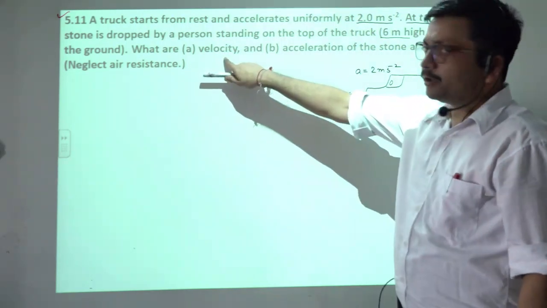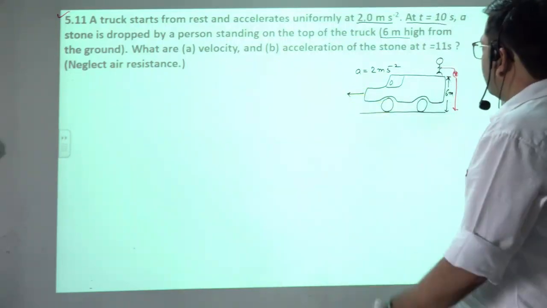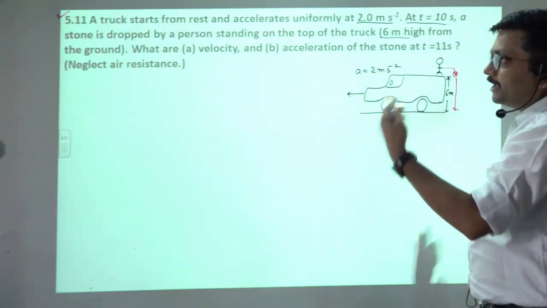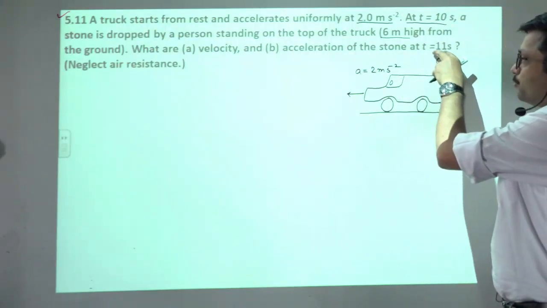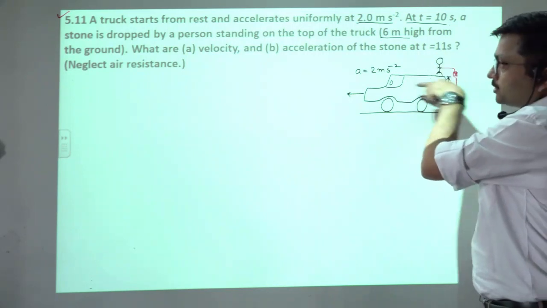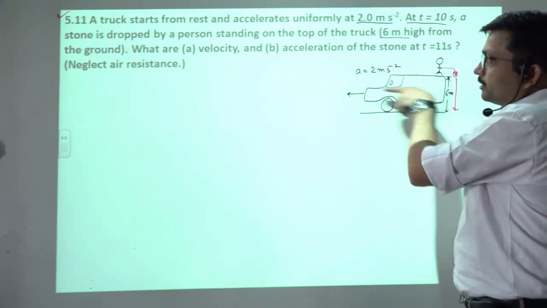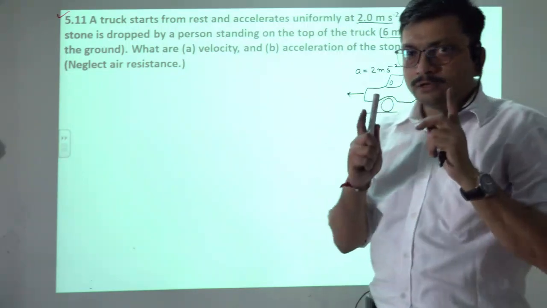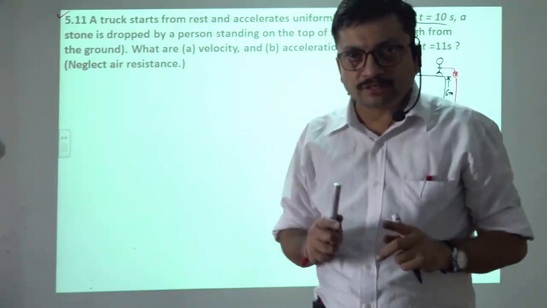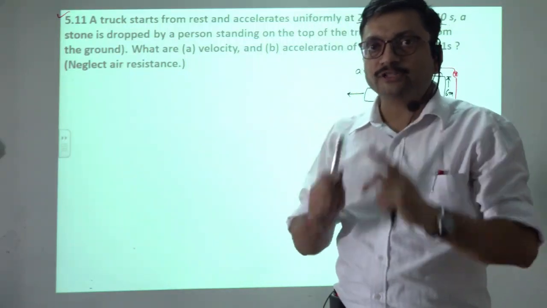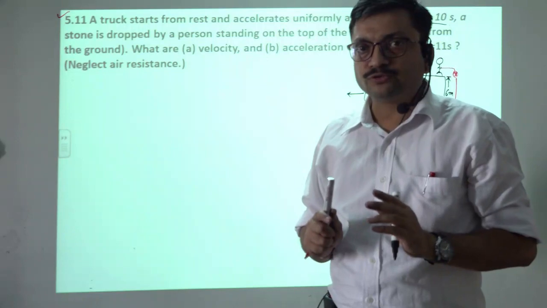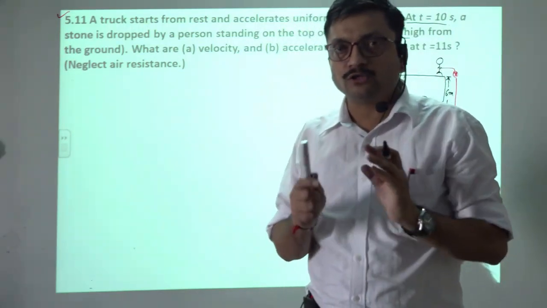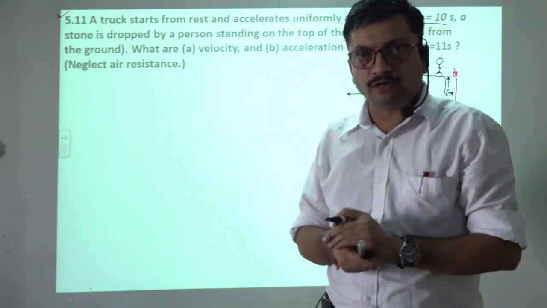We want to calculate the velocity. So look, up to 10 second the stone was in the person's hand, and the person was standing on the top of the truck and the truck was accelerating. So in this situation, the acceleration of the truck was the same as the acceleration of the person and the stone. Means to say, up to 10 second we will calculate the horizontal component of the velocity of the stone.